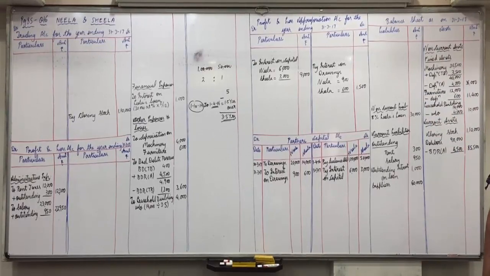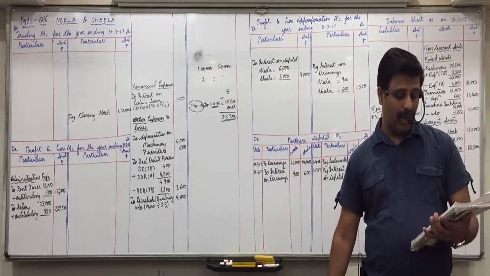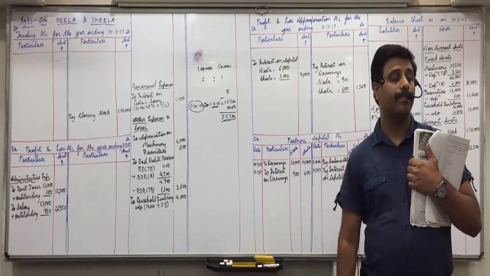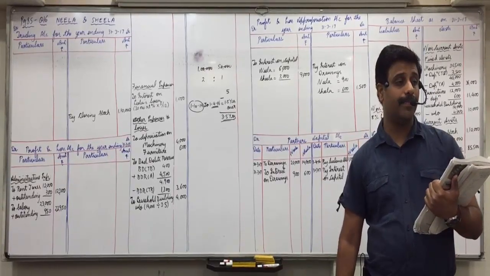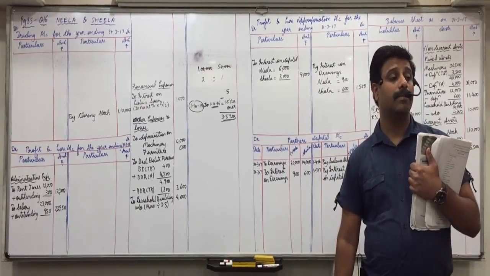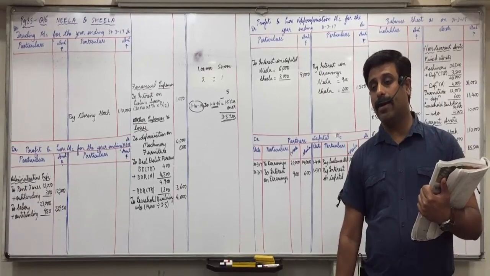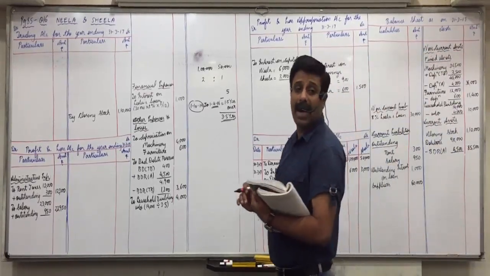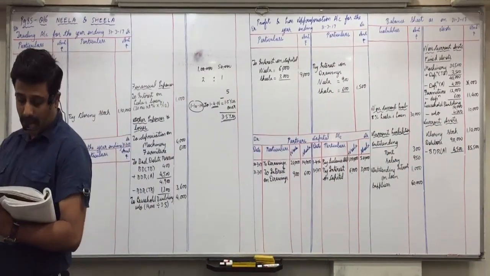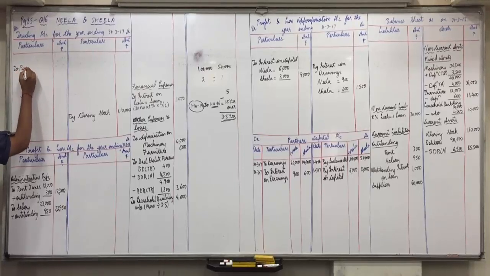Then Mohit, goods return. What amount? 2,000. And what about 3,000? 3,000 is minus from purchase. And 2,000? Minus from sales. Sir, 3,000 minus from purchase and 2,000 minus from sales. Correct. Opposite always. Purchase is always debit balance, so purchase return will be credit balance. So credit amount 3,000 is purchase returns. That we will minus from purchases. Purchase returns 3,000.